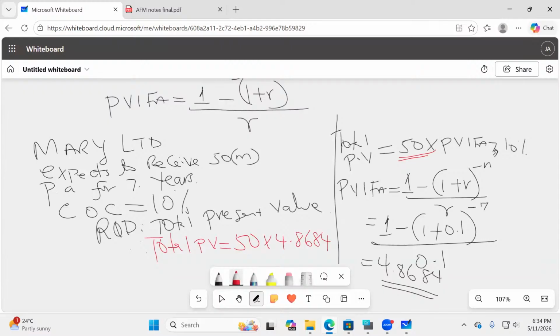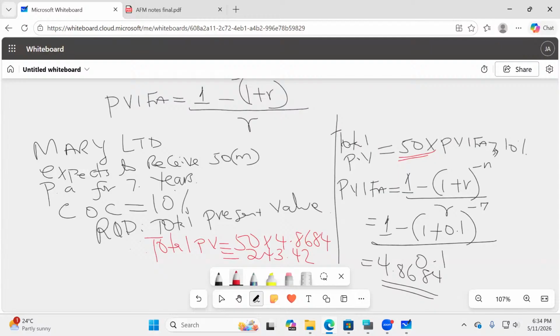So once I'm able to know that these are annuities, then I'll be able to know what to do pretty fast. So 50 times this will end up giving us what figure, ladies and gentlemen? 243.42. Remember, you can make a decision using total present value. We normally make decisions using net present value, which was not one of the requirements here. Here, the examiner wanted us to give them what we are calling the total present value.